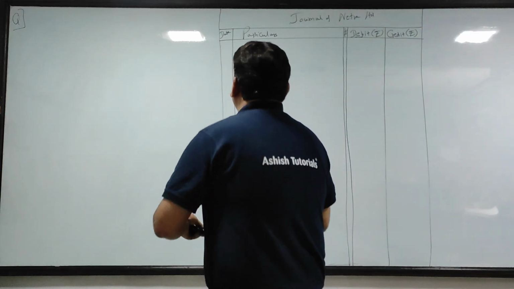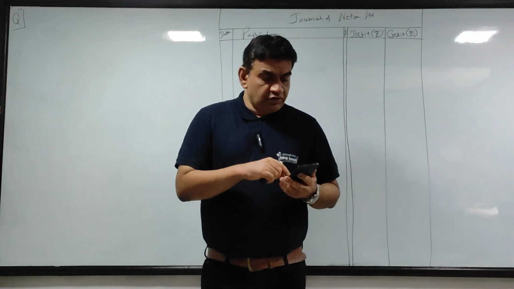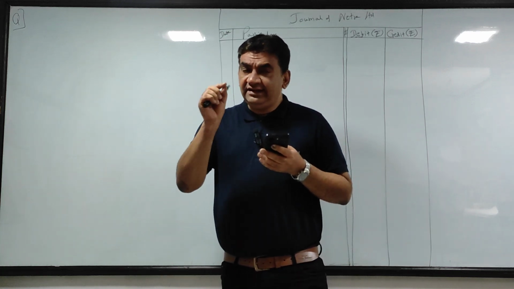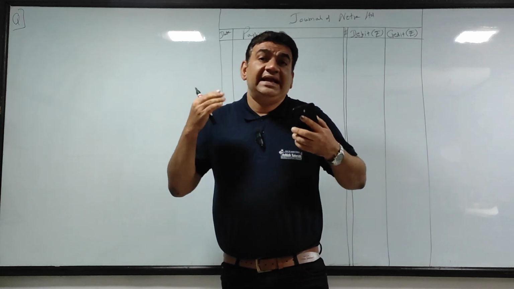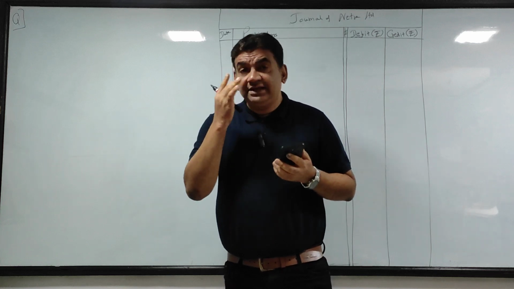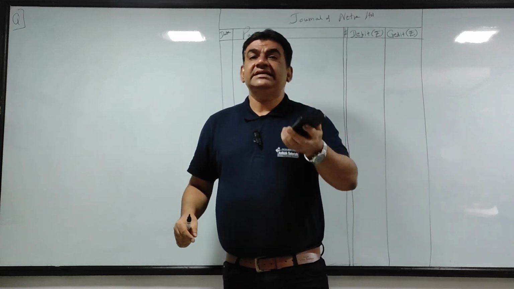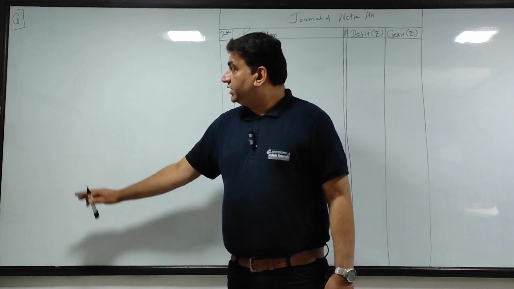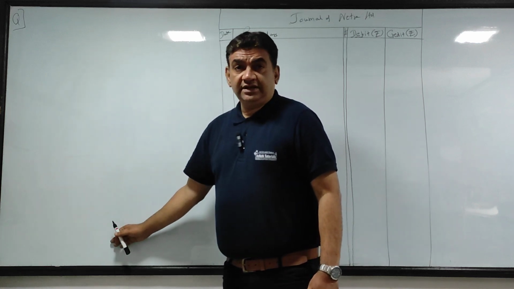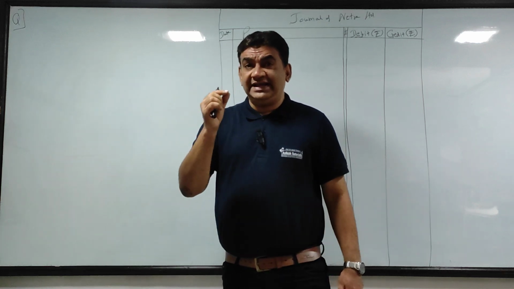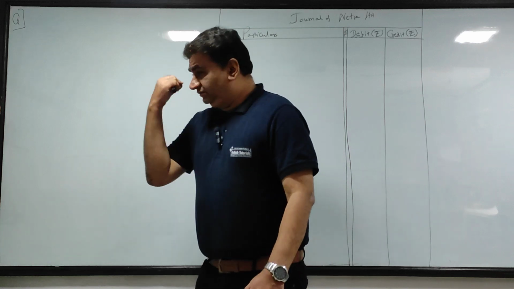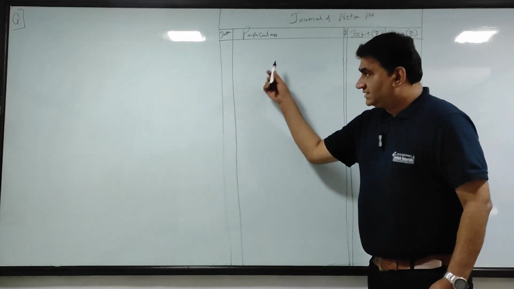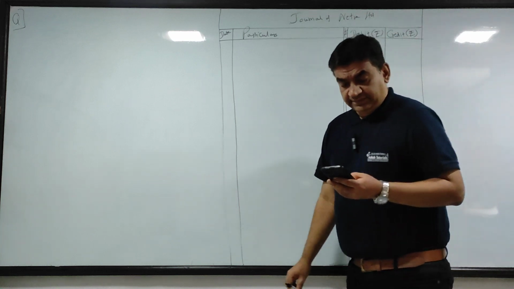Okay guys, let's take the extra question that you have. Let's read the question. Netra Limited intends, meaning they are intending, they are planning. Because of this word, it's an indication that we will have to calculate the limits. So I will do the limits here, according to the final conclusion of limits, how many shares are to be bought back. On that basis, then we will do the journal.